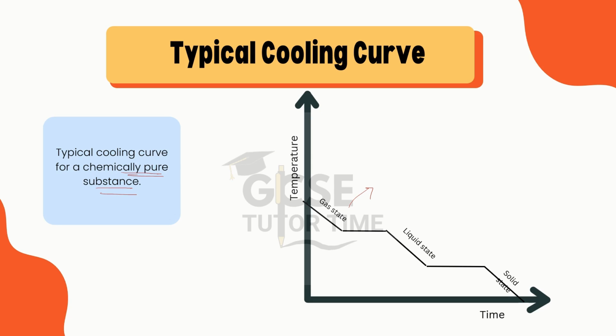A substance in the gas state will condense at its boiling point. This is the boiling point, and change into liquid state. Then this liquid state will freeze at its melting point and will turn into solid state.